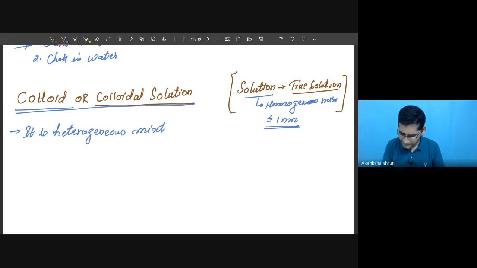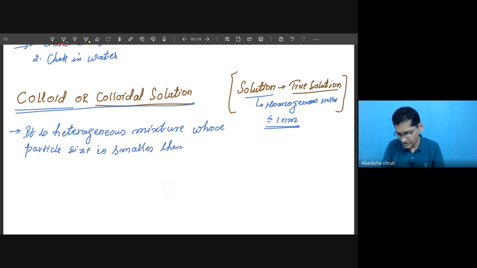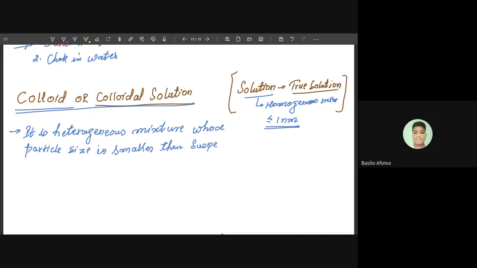Mixture whose particle size is smaller than what? Smaller than whom? Suspension.